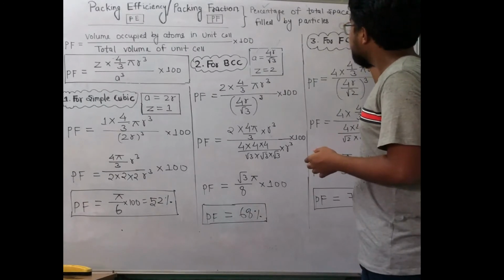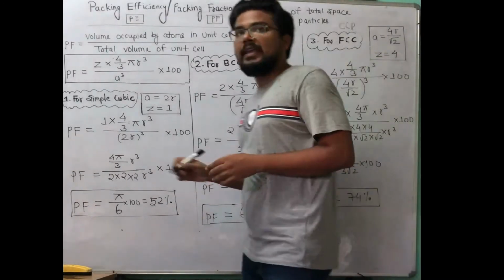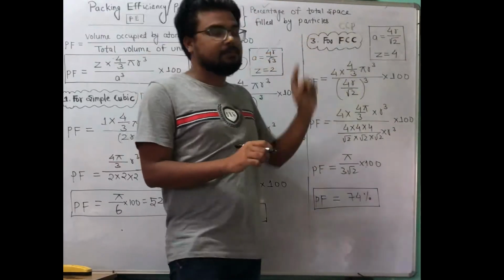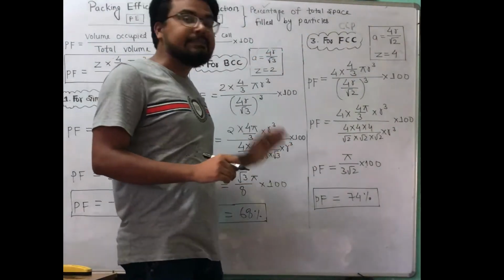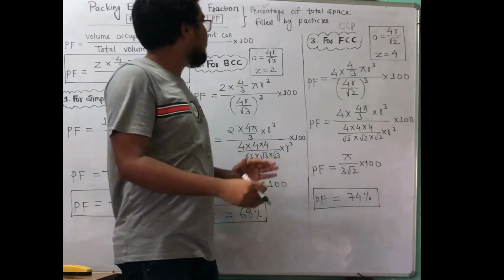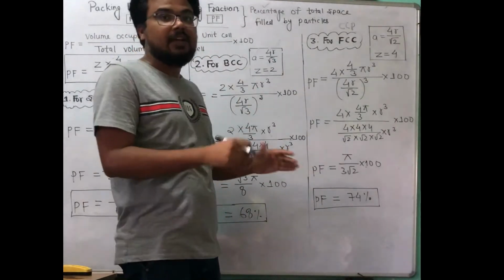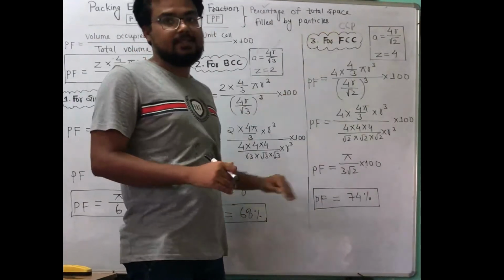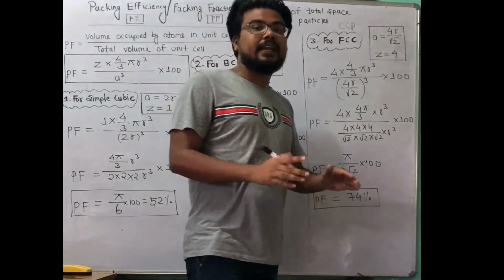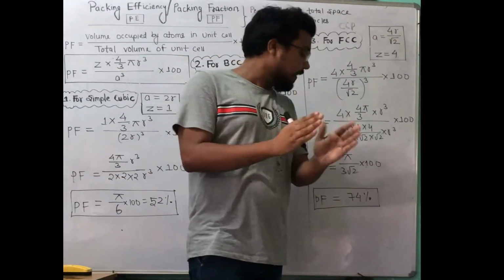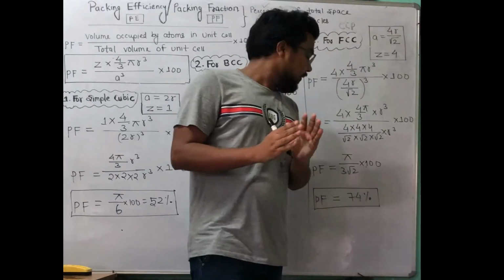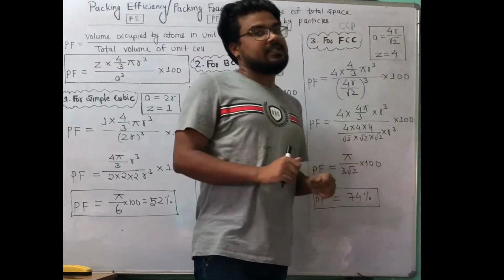What is CCP? Cubic close packing. That means maximum packing efficiency or maximum packing fraction, for which it is FCC. 74% of the area is filled in FCC by atoms. Vacant area is 26%.